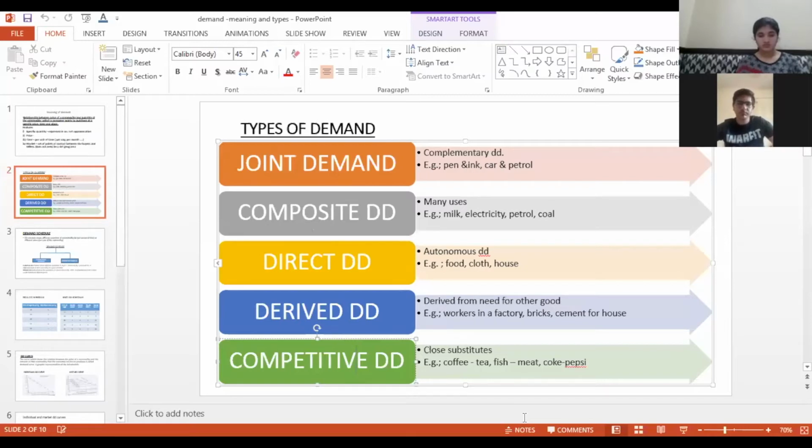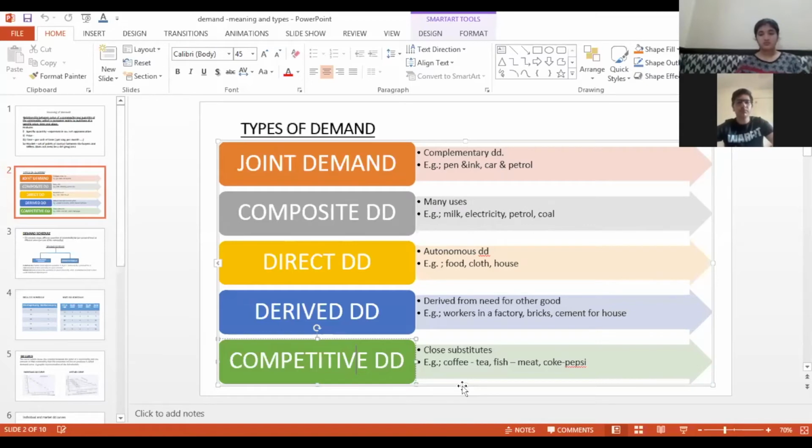Now Coke: if the price of Coke increases, you can easily shift from Coke to Pepsi because the price of Pepsi has remained the same. In this, taste and preferences play a part. It might be that I like Coke only, I don't like Pepsi. So even if the price of Coke has gone up, I will still stay with Coke only and not shift to Pepsi. But normally they are very close substitutes for each other, so consumers can shift from here and there. Coke, Pepsi, Sprite, Fanta, all these are close substitutes of each other. So if the price of one goes up, the demand for the other will increase.